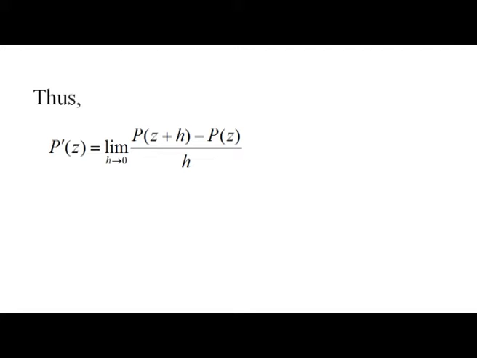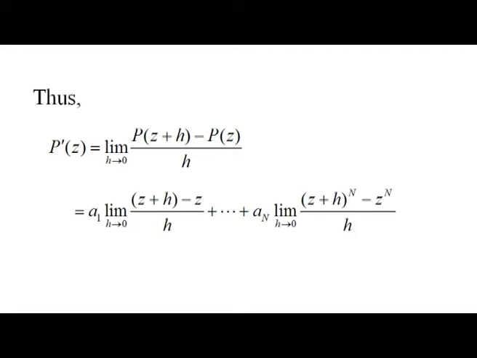the limit as h tends to 0, by the usual definition, of (p(z+h) - p(z))/h.